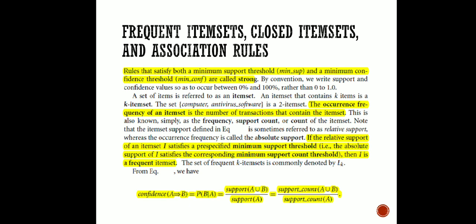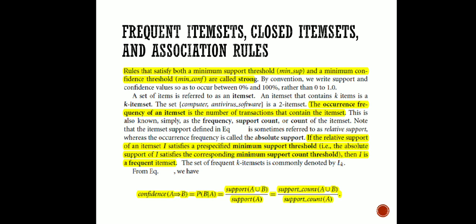Okay, next, rules that satisfy both the minimum support threshold and the minimum confidence threshold are called strong. We have seen that, and by convention we write the support and confidence values in percentage. Since we are finding a probability, you may be confused that it should lie between 0 and 1, but it is the convention to convert them to percentage.